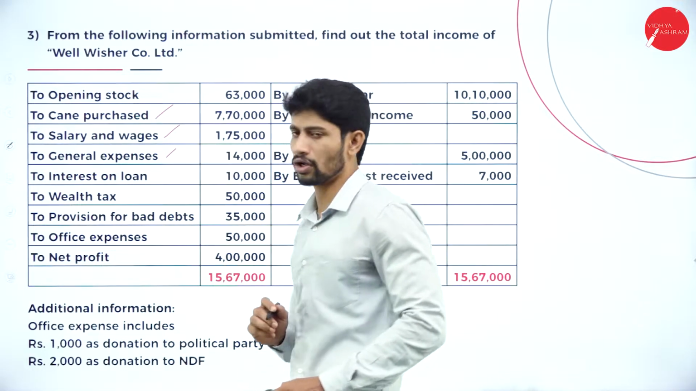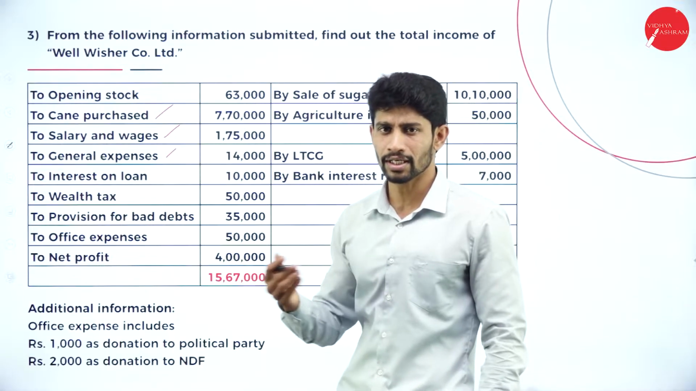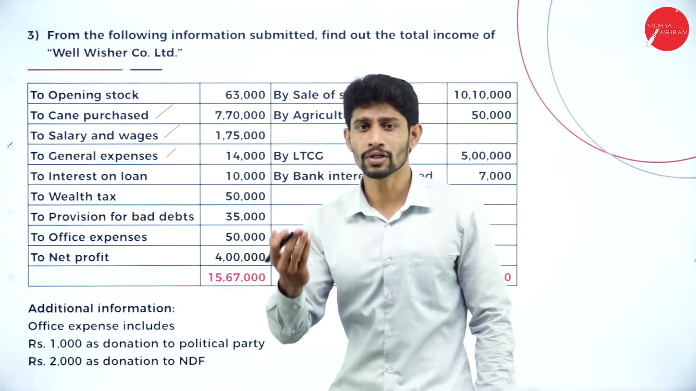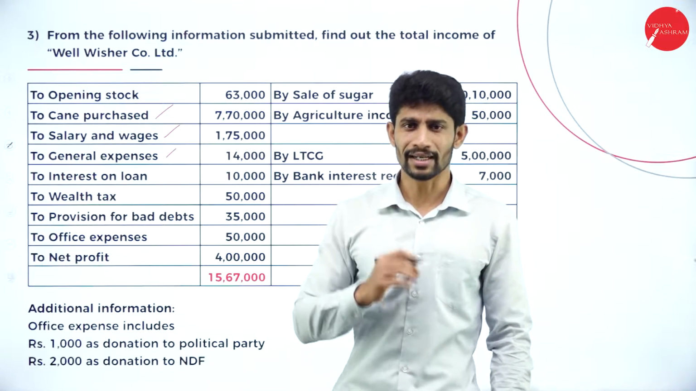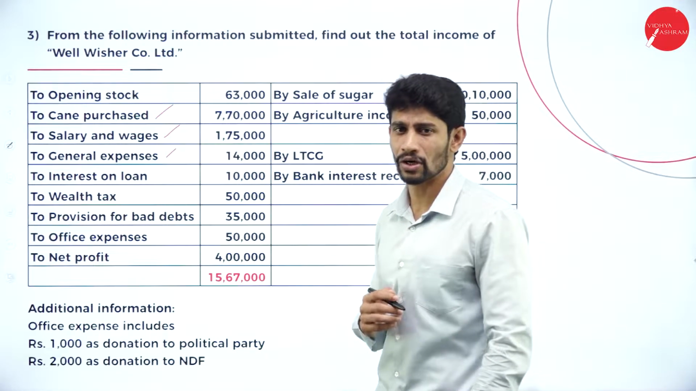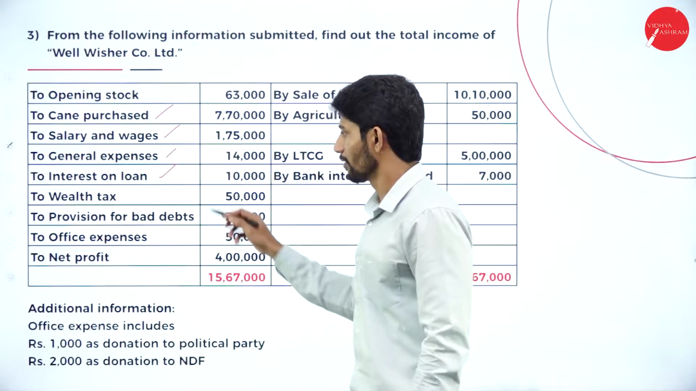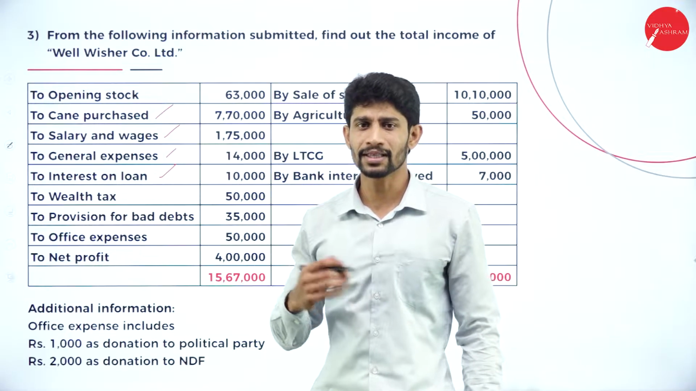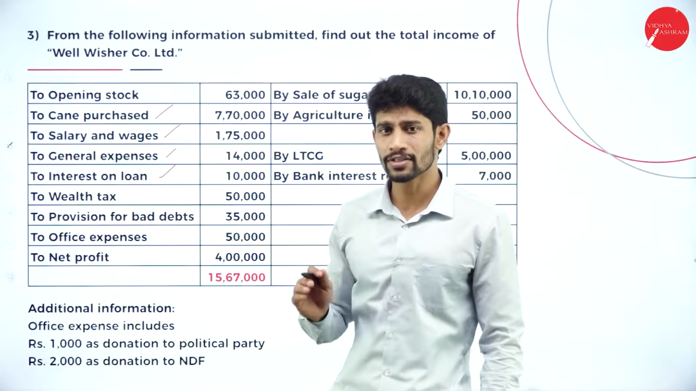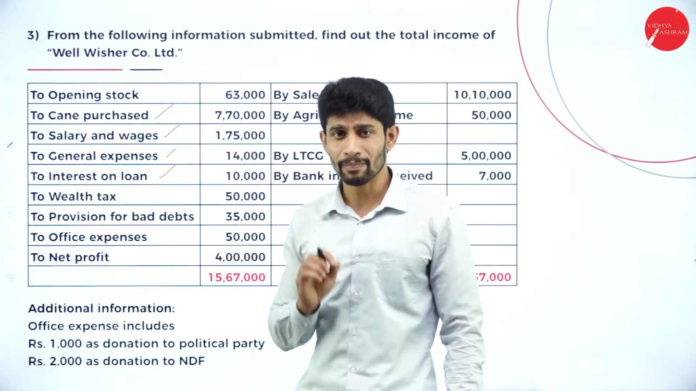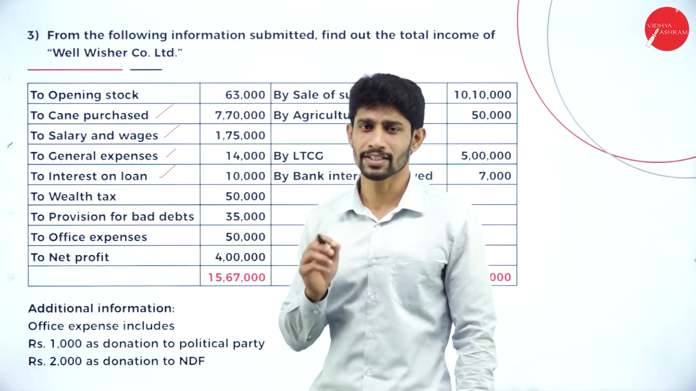Next, interest on loan. Yes, the business entity, the company, has taken some loan. On that loan, they are paying interest. So any interest paid on the loan taken by the company is also a business expenditure. Wealth tax. So if any wealth tax is paid, it is not supposed to be considered as the company's business expenditure.